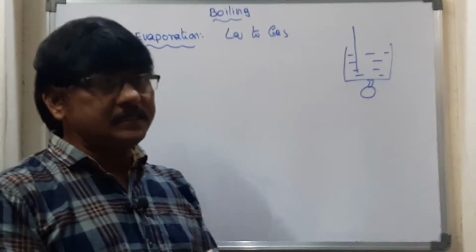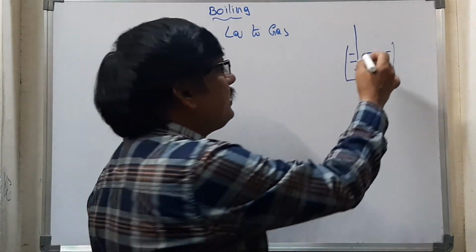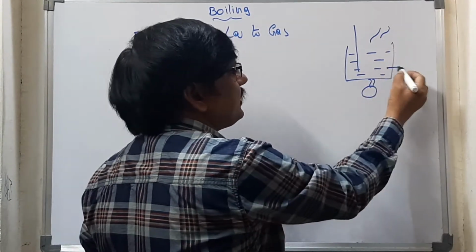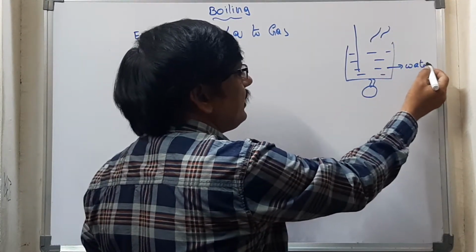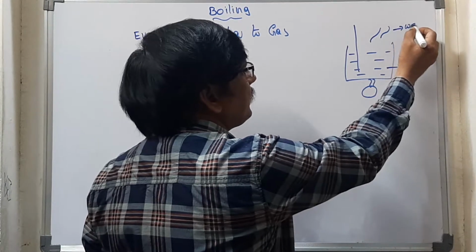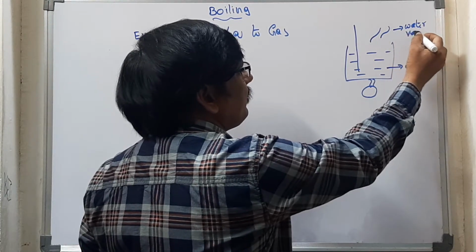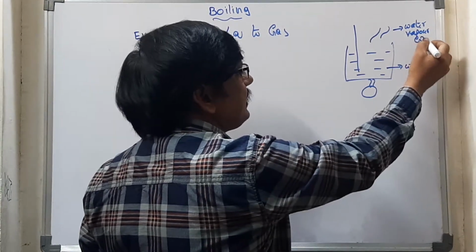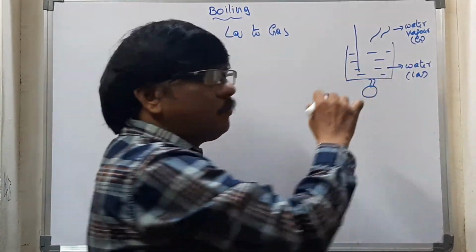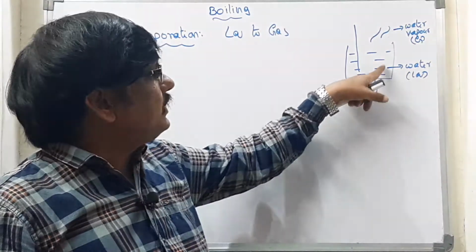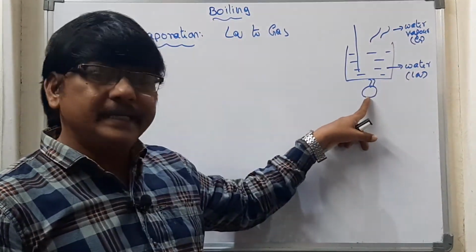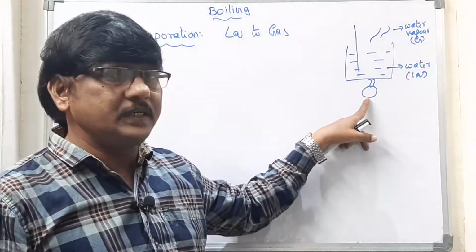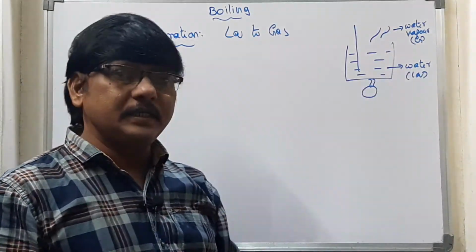At 100 degrees Celsius you can notice that this water is converting into the vapor state, into water vapor. This is the liquid state, this is the gaseous state. The process of water turning into the gaseous state by supplying heat, by supplying energy, is called evaporation.